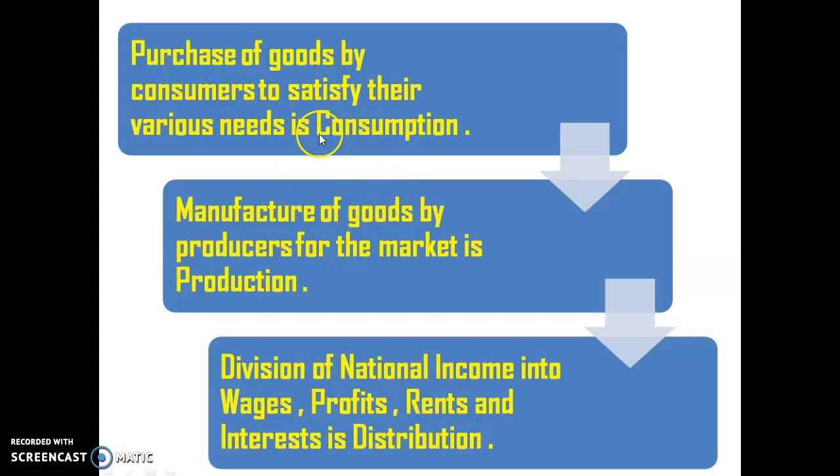Manufacturing of goods by a producer for the market is called production. Division of national income into wages, profit, rent, and interest is called distribution.